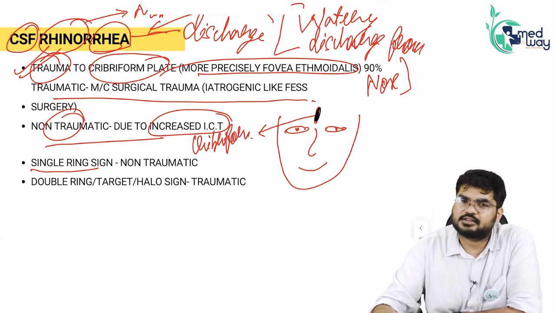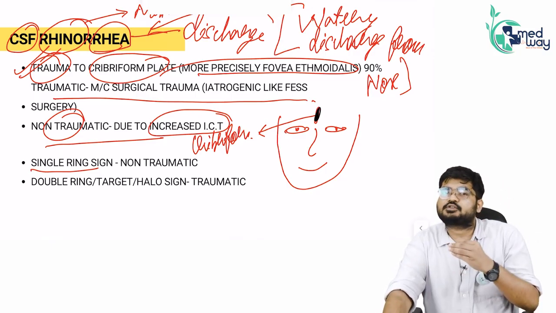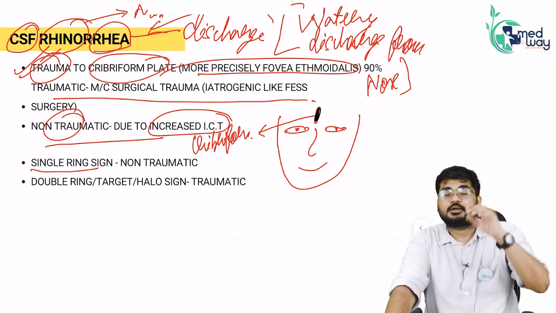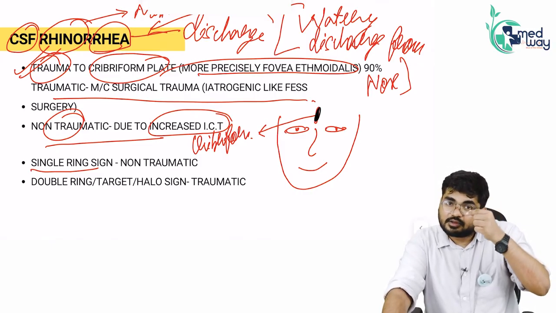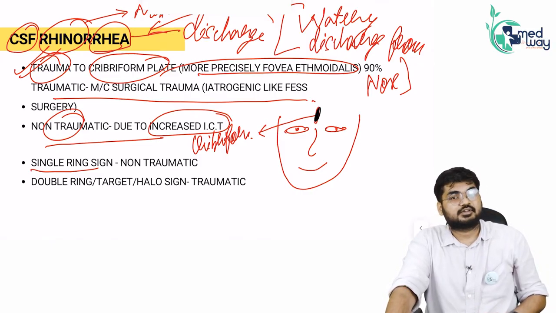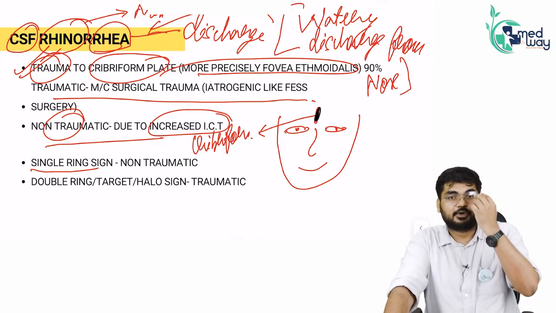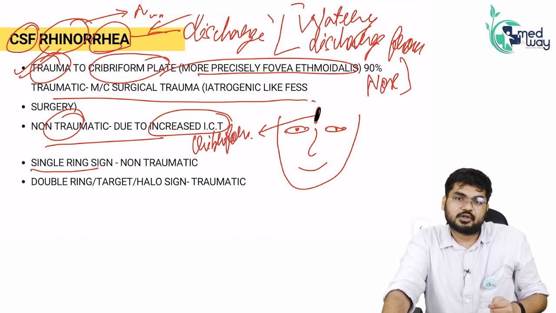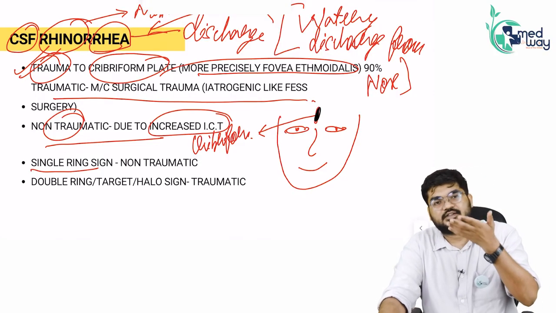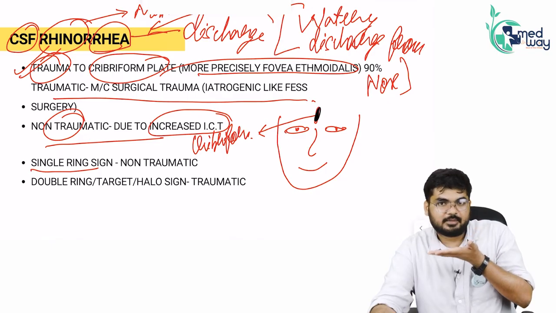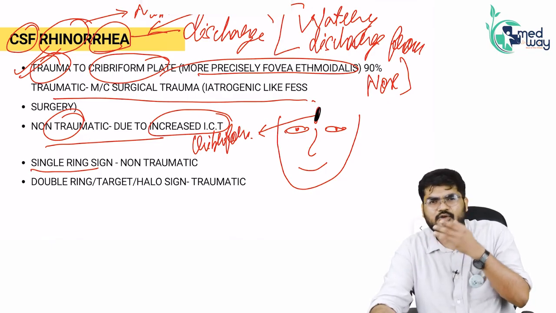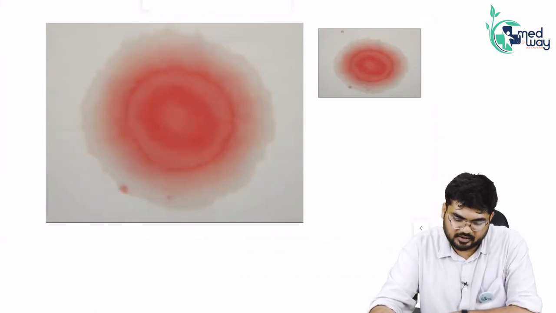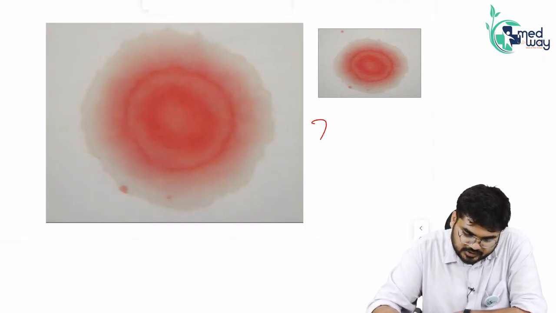In traumatic CSF rhinorrhea, don't you think because of trauma, CSF will come out, but because of the trauma, blood will also come out along with the CSF? Because trauma has happened, no? Whenever that blood along with CSF comes out, and you take that type of discharge, maybe on a filter paper, any sort of paper, you will see such a sign. And what is this sign called? It is called the double halo sign. It is also called the target sign.